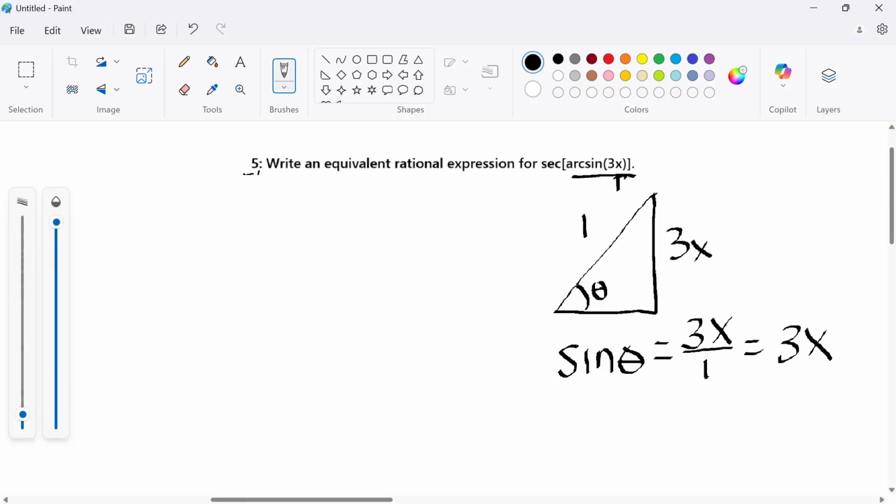I want the secant. Well, cosine is adjacent over hypotenuse, and secant is the reciprocal, or 1 over cosine, which is hypotenuse over adjacent. So I need to find this adjacent side. I'll just call it A. How do I find that?